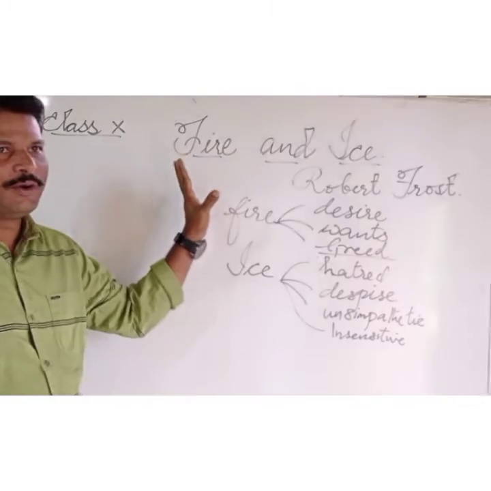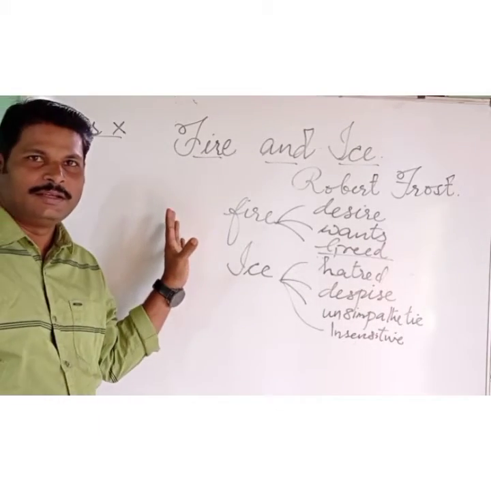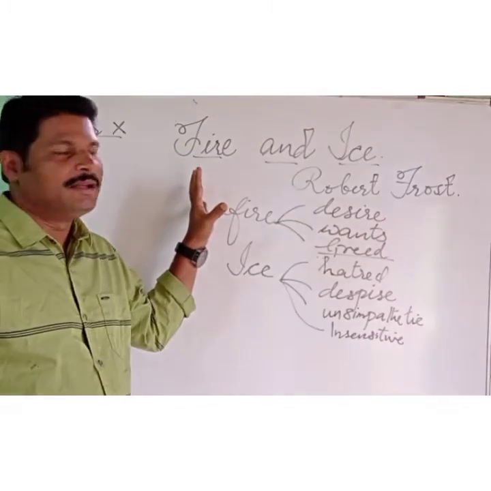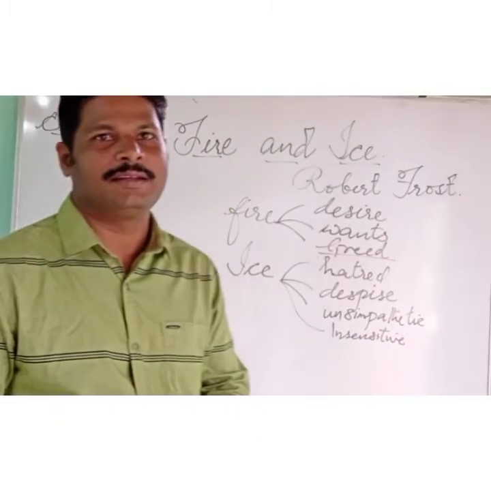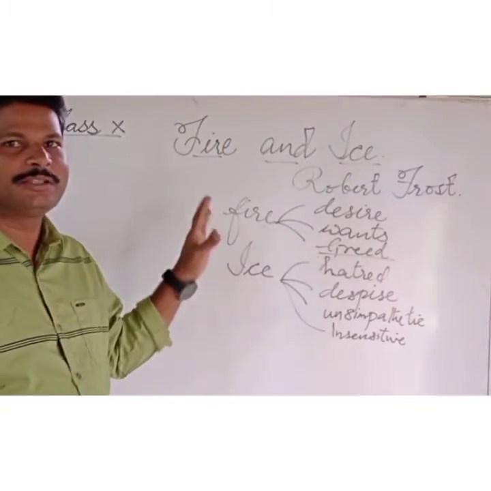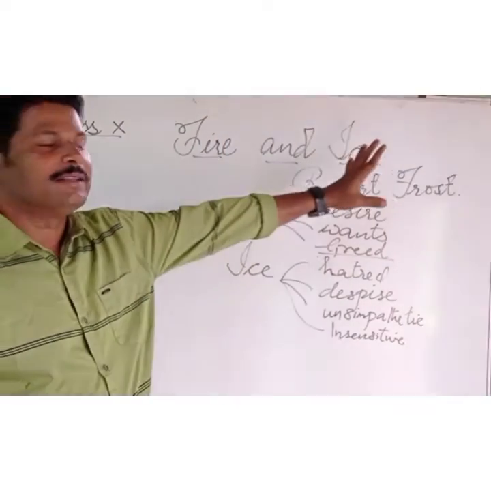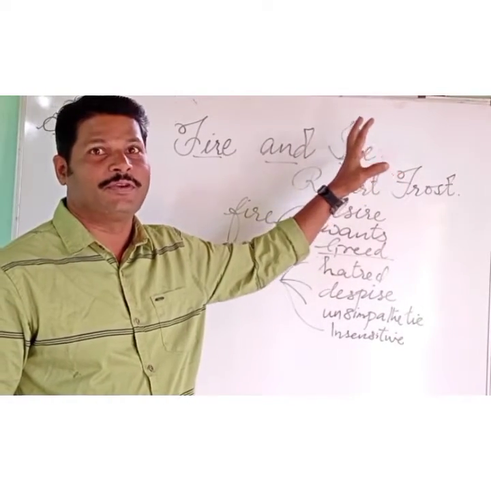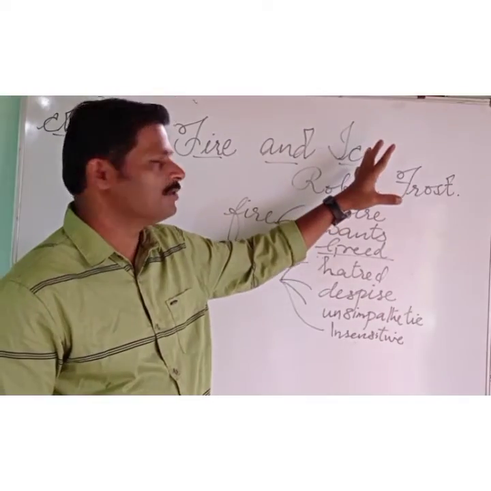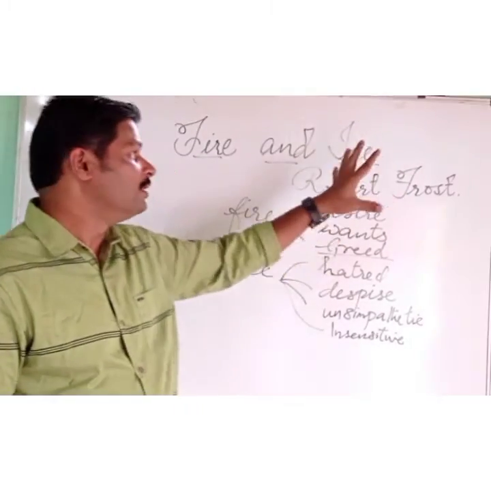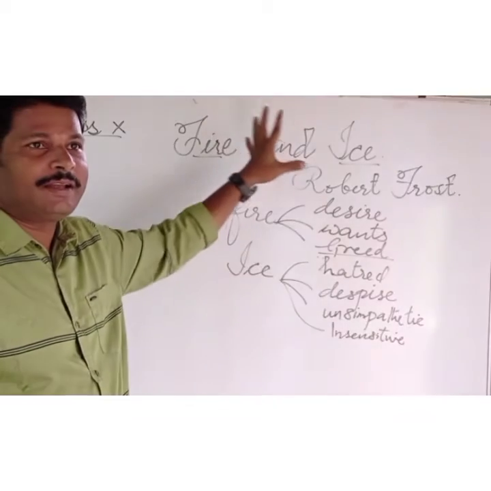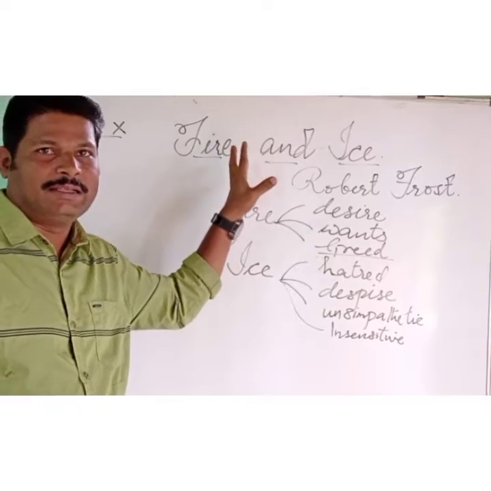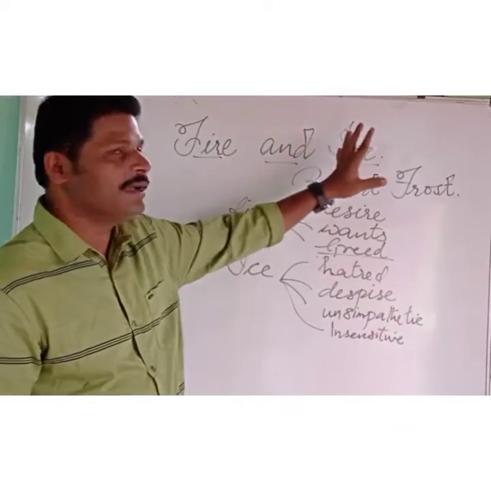So we have fire. We all know what fire is. It's a natural element which has a very highly destructive force. With extreme heat, nothing can survive. Life is almost impossible in the extreme temperature. And the other aspect is ice. Here also, life is impossible. In a frozen, extreme low temperature, life is almost impossible. So the poet wants to say that fire and ice are destructive forces. The world will come to an end either by fire or by ice.